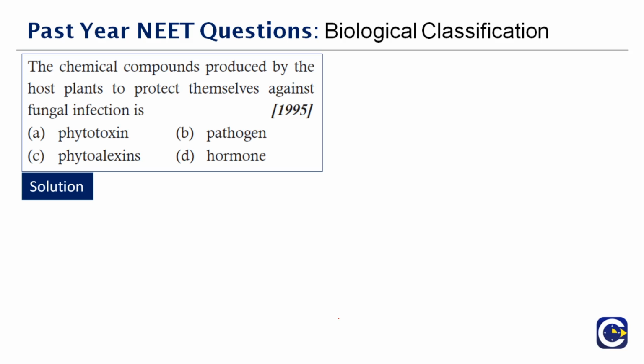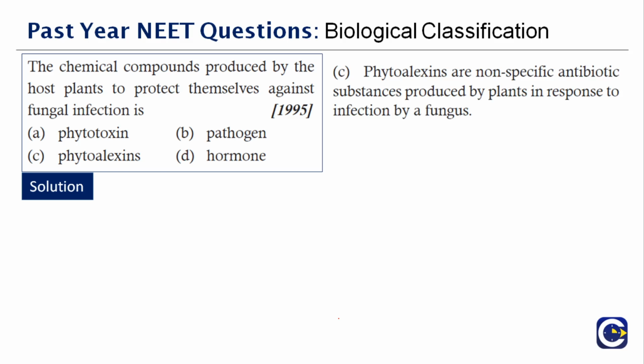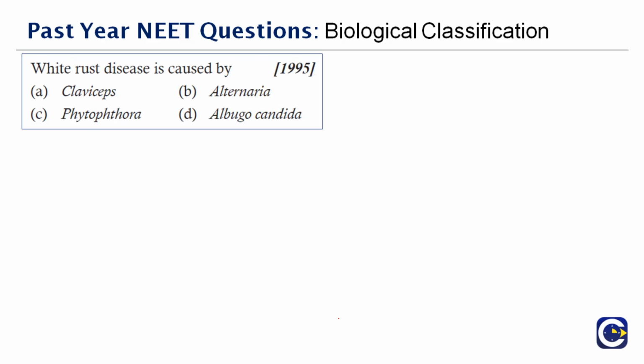The correct answer is phytoalexins, which is produced as an antibiotic to the infection that is caused by fungi. The correct answer is option C. Next question here.